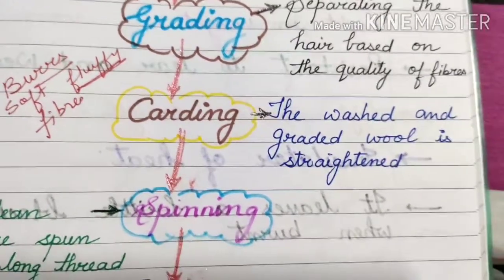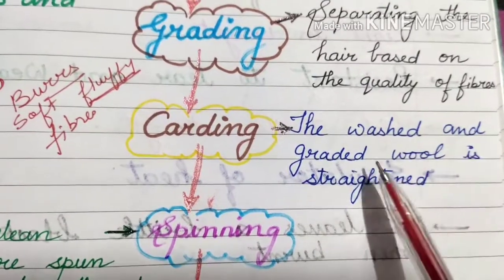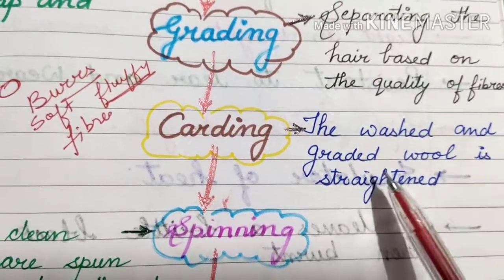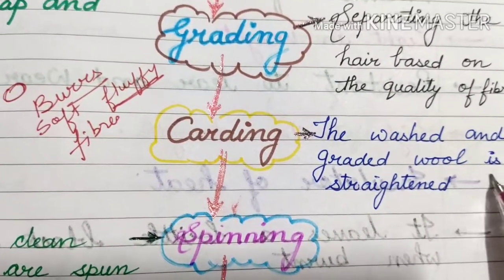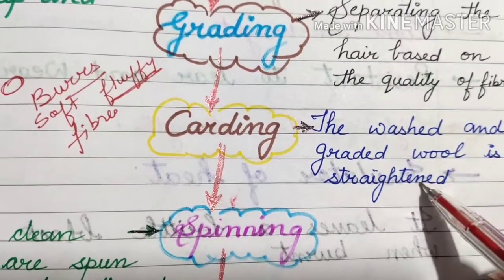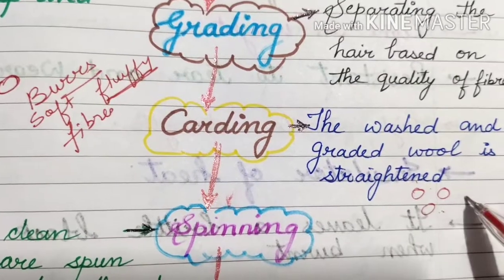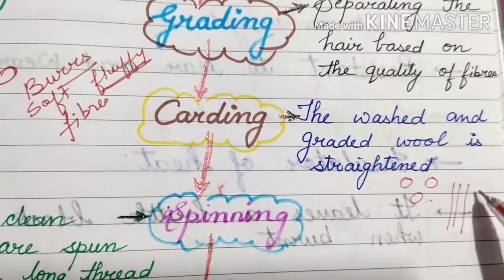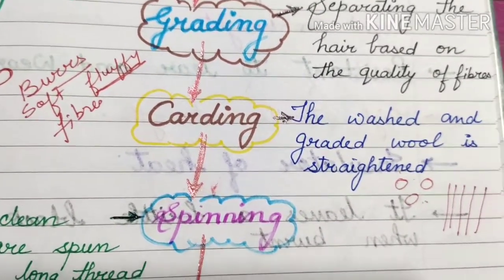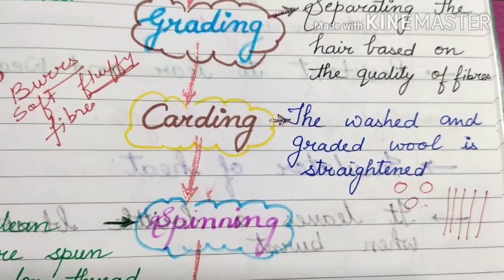What is carding? The washed and graded wool. Graded means separated good quality wool becomes straightened. You have seen it is in the form of balls. Okay. When we pass it into the machine or by hand, it will become straight, or straightened.